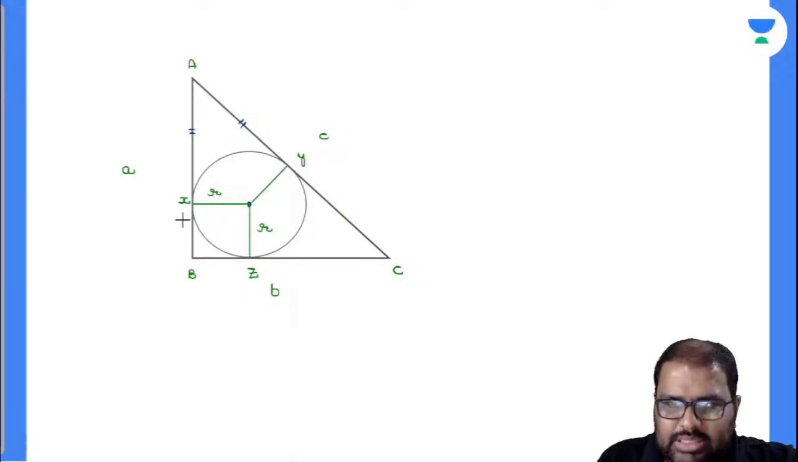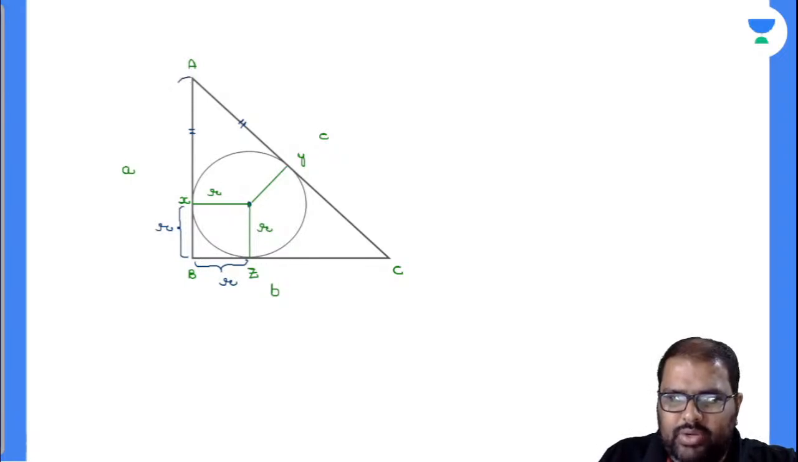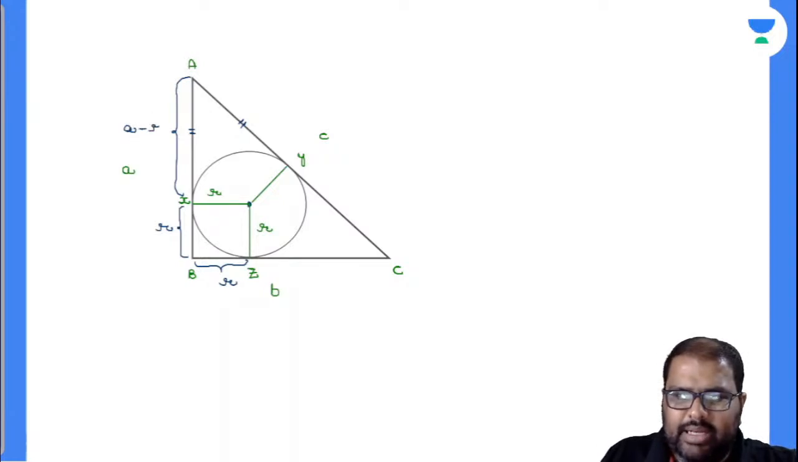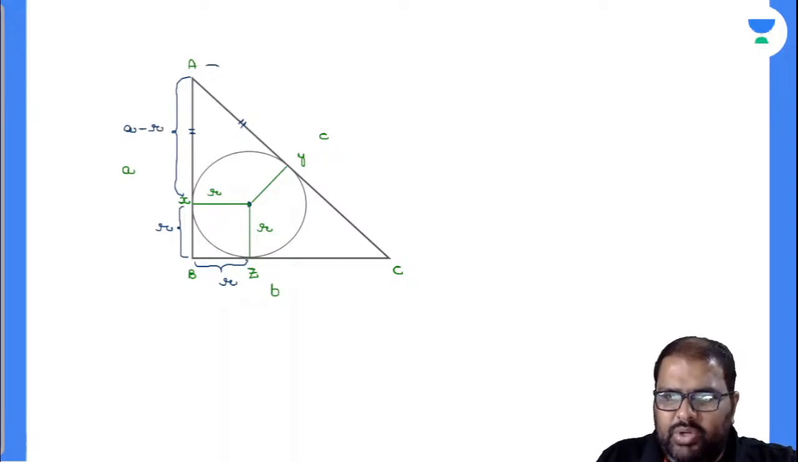Now, what about this? Now see, this is r, beta. This is r, beta. Now, what will be this value there? Will this value be r? Yes, this value will be damn surely r. If this is r, this will also be r. Now, closely observe there. This value will be how much? This value will be A minus r. Am I right or wrong? If this is A minus r, now AY value will also be A minus r.